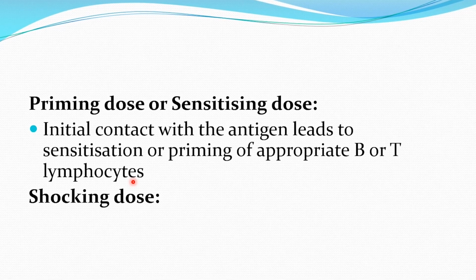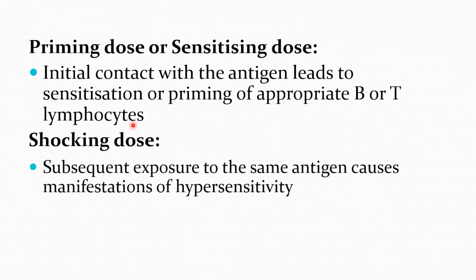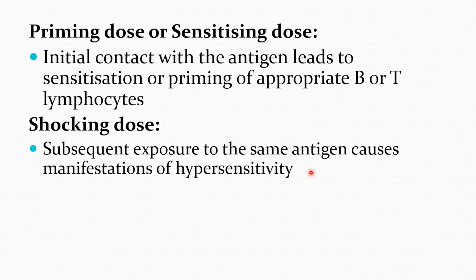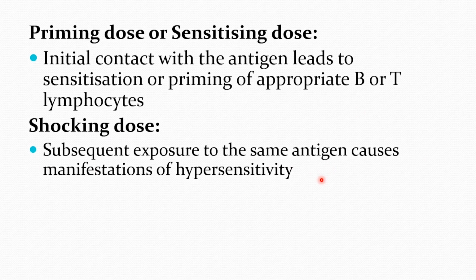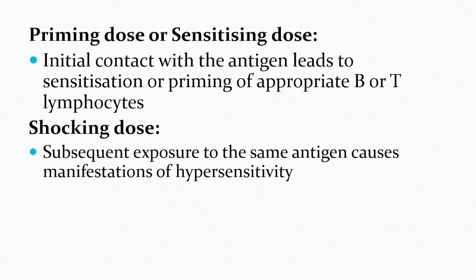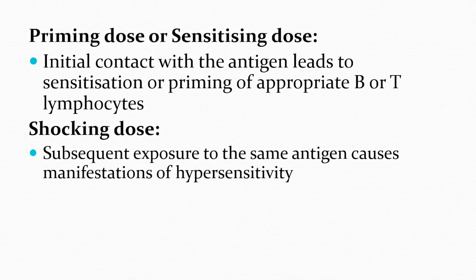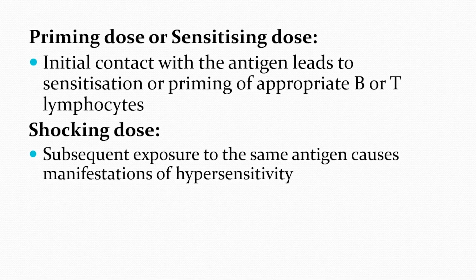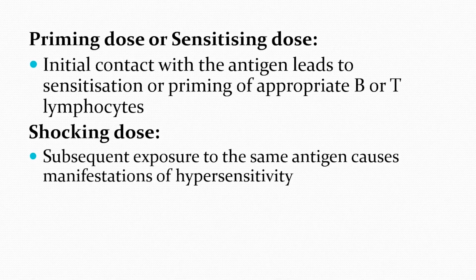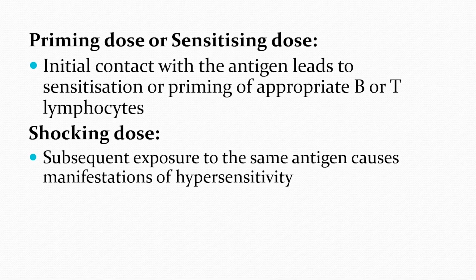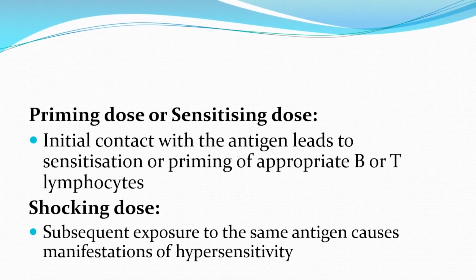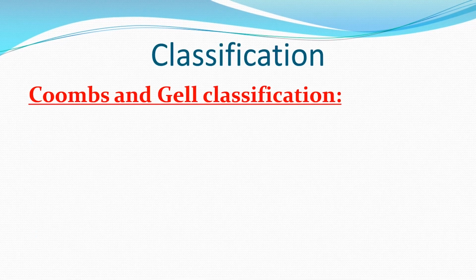And the next dose is called the shocking dose or the effector dose, which is the subsequent exposure to the same antigen or allergen, which results in the manifestation of hypersensitivity. So these two doses are very important for any hypersensitivity reaction to happen. Priming dose is the first contact with the allergen or antigen. Shocking dose is the second exposure to the same allergen or antigen, following which clinical manifestations of hypersensitivity occur. There should be a minimum interval of 2 to 3 weeks between these two doses.